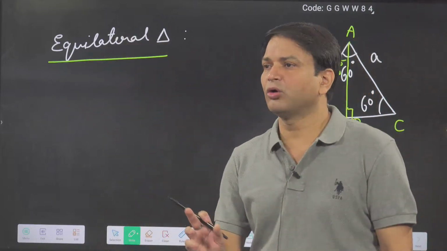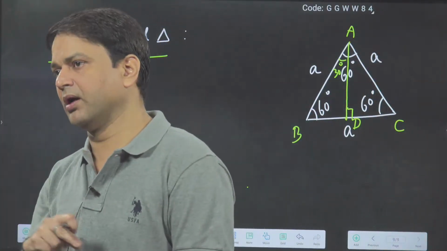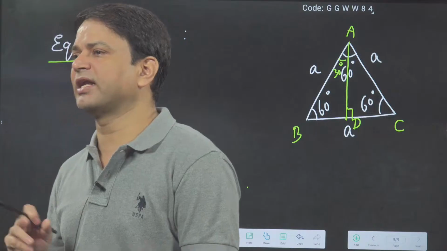Okay. Now you will calculate. Suppose I have given the side of the equilateral triangle is a. What is the length of the median?